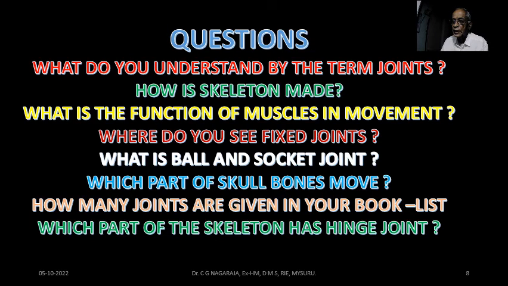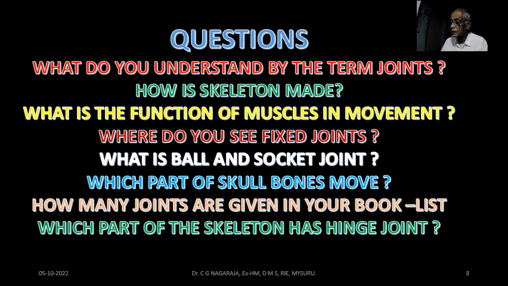Ball and socket joint is a joint that helps in the rotation of the joint. For example, the arm. When you see cricket bowlers, they bowl and they can move their full arm in any way they like, and that's why it's called the ball and socket joint.